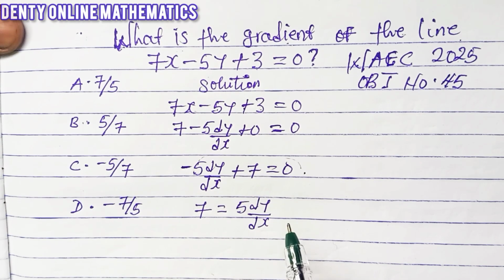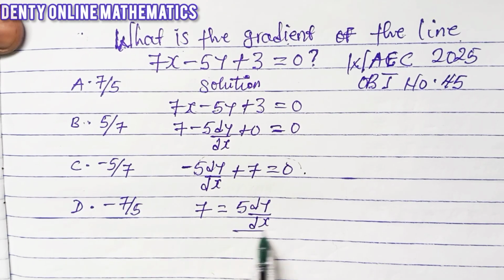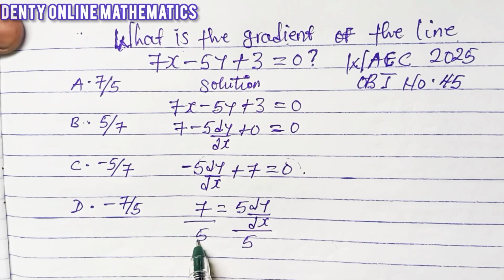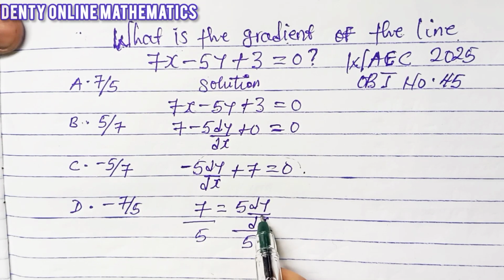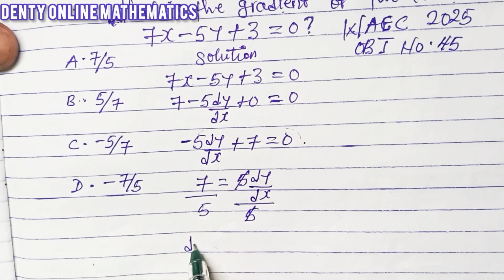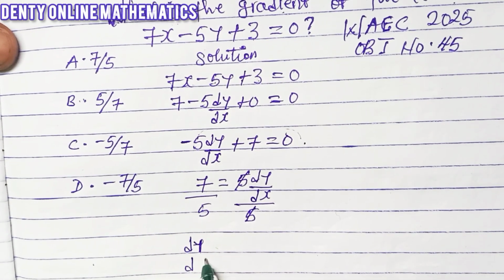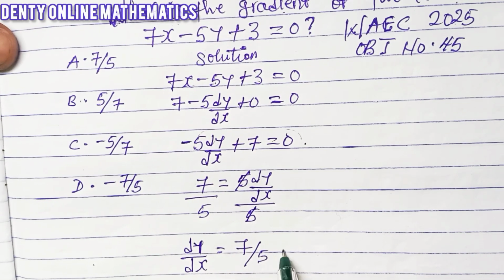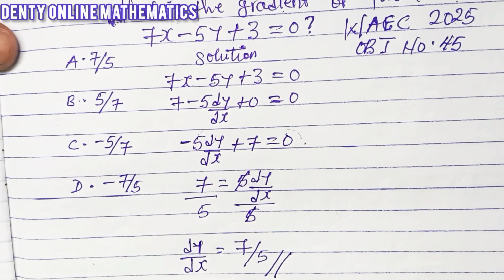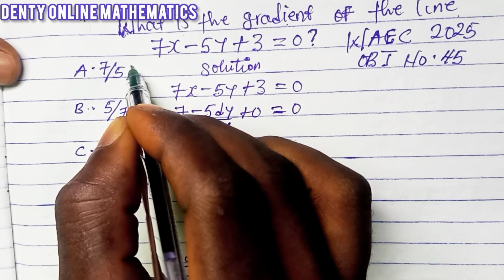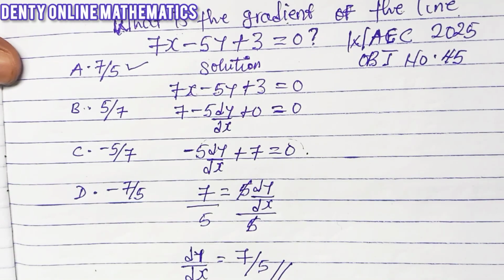Now since we are looking for dy over dx, we can divide both sides by 5. I'm dividing both sides by 5 because I'm looking for dy dx. So 5 will cancel out 5, and I can say that my dy over my dx is equal to 7 over 5. Very simple, and that's the solution to the problem. So you can see the option that has 7 over 5 is option A, and that's the solution to this problem.